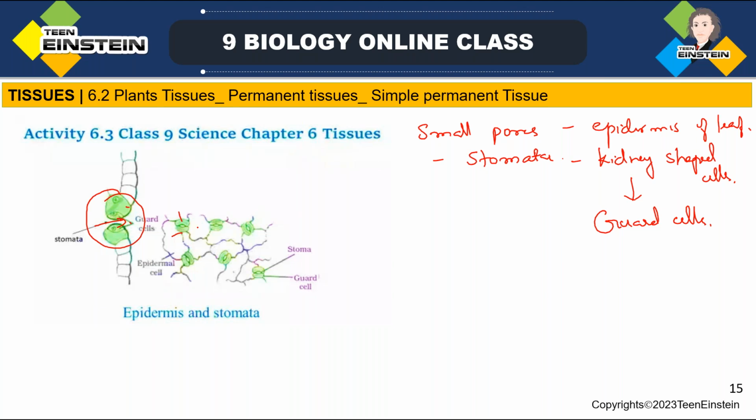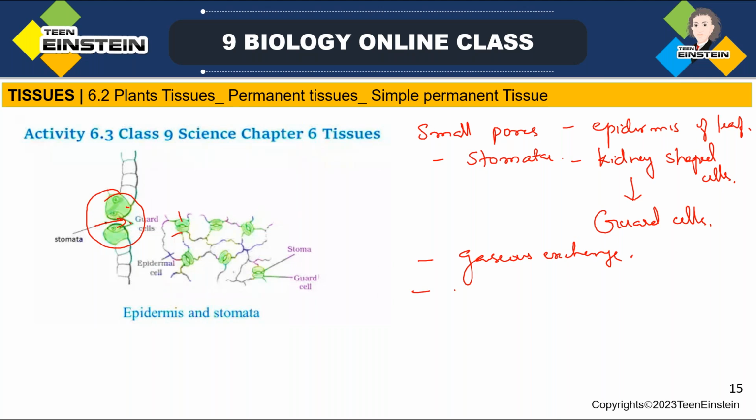The opening and closing of stomata is controlled by these guard cells. So they are very important for the exchange of gases with the atmosphere. Stomata help in gaseous exchange between plants and the atmosphere.